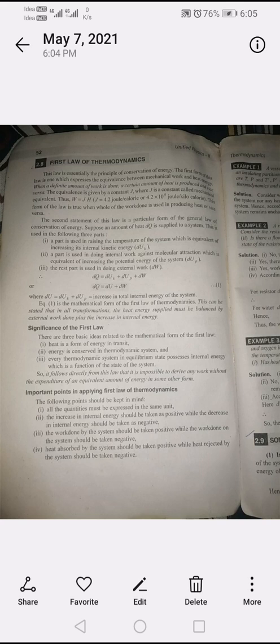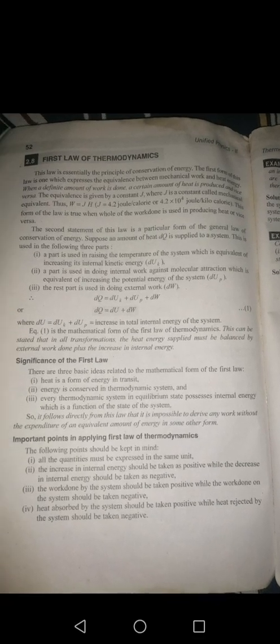Today, I want to discuss the first law of thermodynamics. What this law says, we will see today. This law is the principle of conservation of energy. This law actually has two forms.